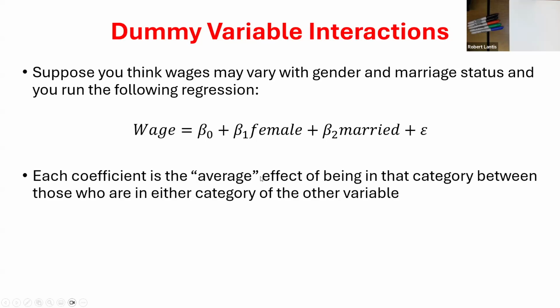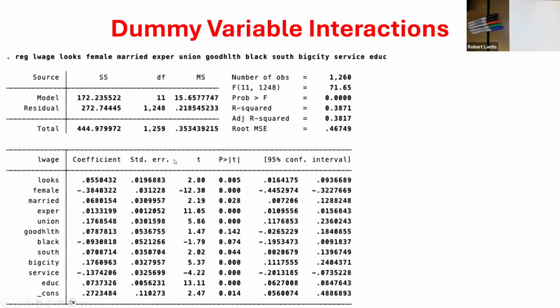So if we're starting out, what should those coefficients represent? If I don't include any other controls, a dummy variable essentially tells me, well, what's the additional effect of belonging to that group, right? So I can think about it as the average effect of belonging to that group on whatever my dependent variable is. From something like this, we use these dummy variables because we can identify things like discrimination, whether it's on the basis of gender or choices that you've made in life, married, unmarried, etc. Right? So you can actually do this and include several control variables here.